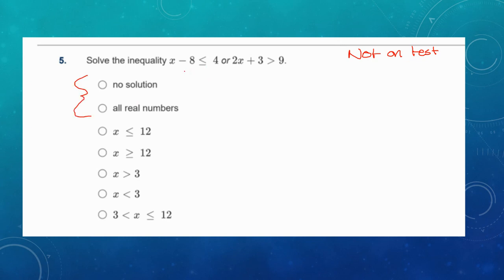Let's solve it anyways. So I'm going to add the 8 to both sides, and I'm going to get x is less than or equal to 12. Or, bring down our or, now start solving the other. I'm going to subtract 3 from both sides. That gives me 2x is greater than 6, divide by 2. And I get x is greater than 3.